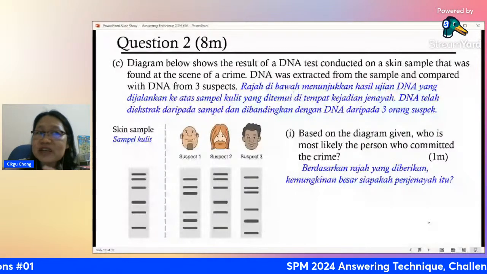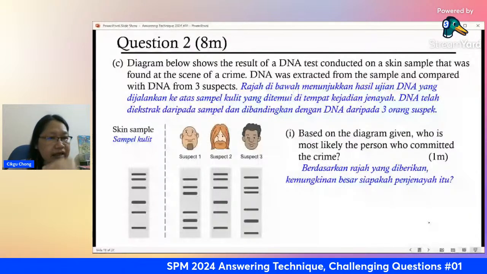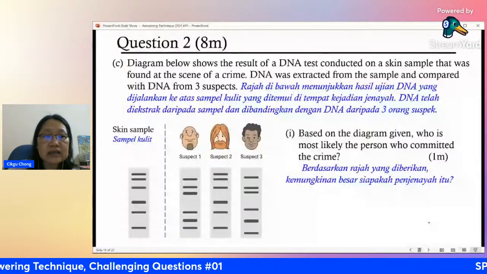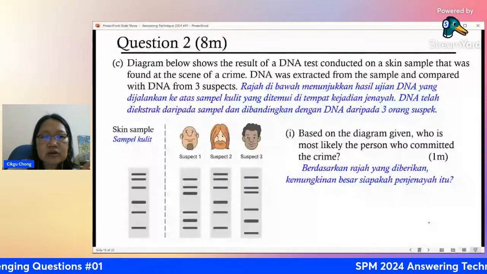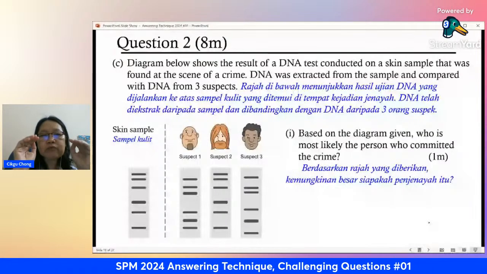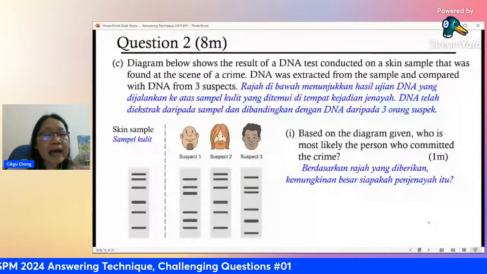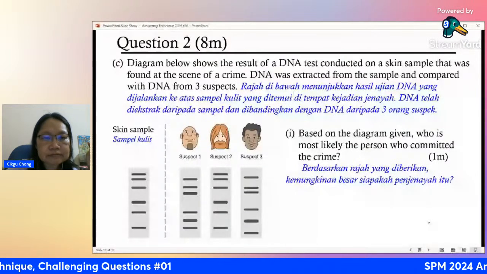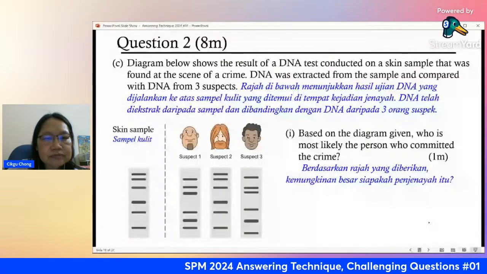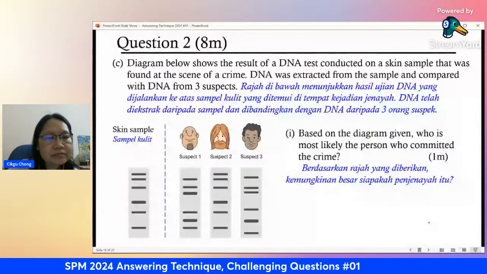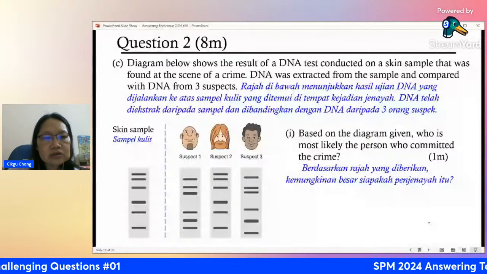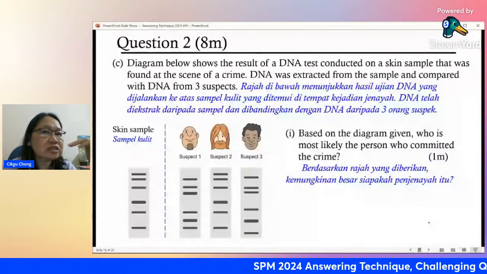Okay, I think you know how to see. Very simple. You take a ruler and then you line it up with, let me draw. I'm going to draw the line here. So you imagine your ruler, you draw a line here. This is the thing you want to see. You put it against which one? Okay, it fits here. So put a tick here. Find the one that has the most ticks. The second band here, the pattern here, it fits here. This one has, this one also has. Then this one, take a ruler and then you go down the line. This one also has, 1, 2, and 3. You see which one matches the most.